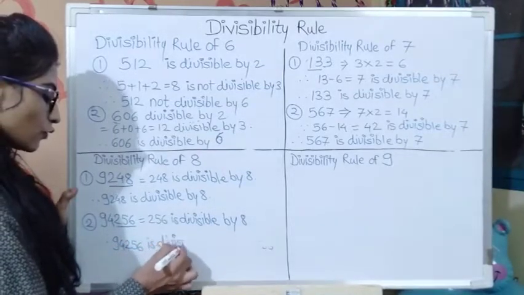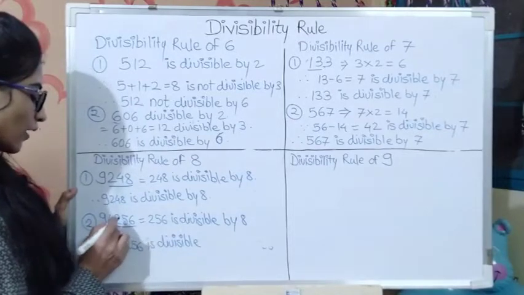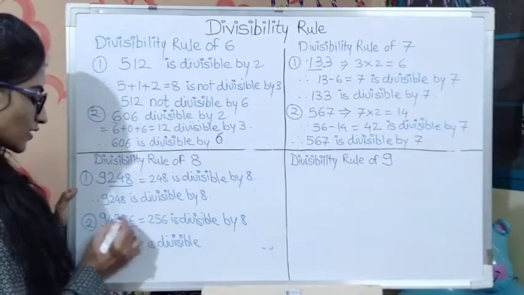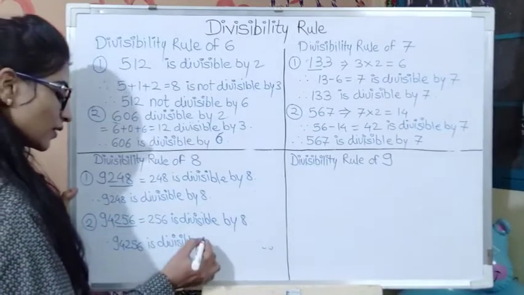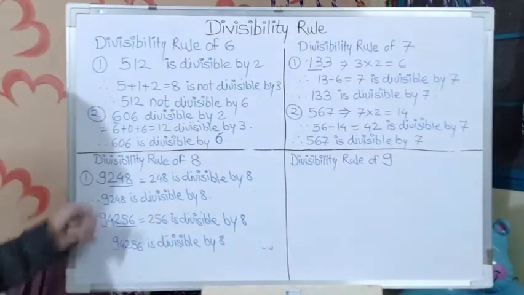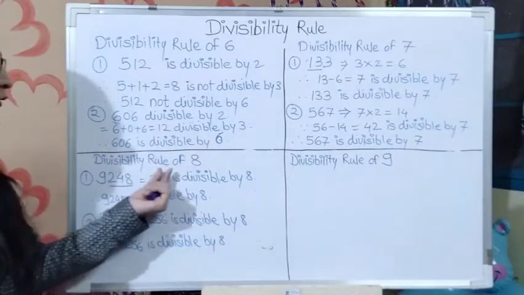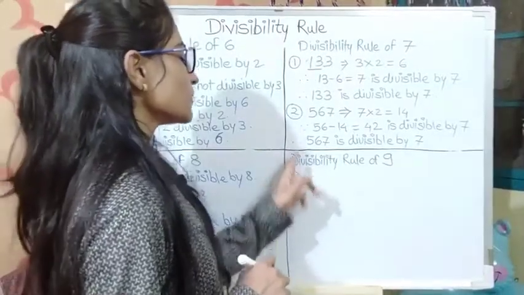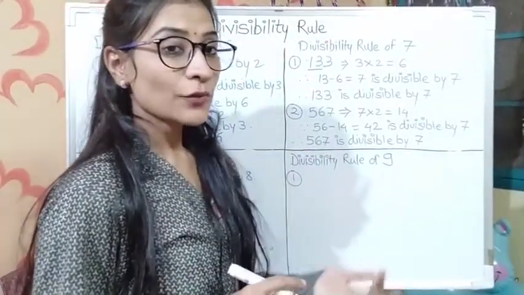We don't have to do the whole division here. We have to do the division of only the last 3 digits with 8. Okay, and we will get the answer. This number is divisible by 8. Okay, in this way we have to verify this number for the divisibility rule of 8.